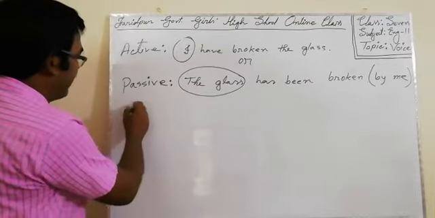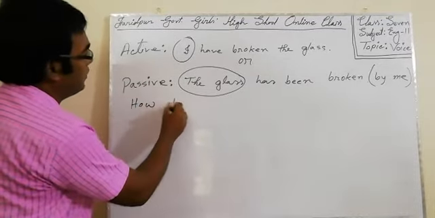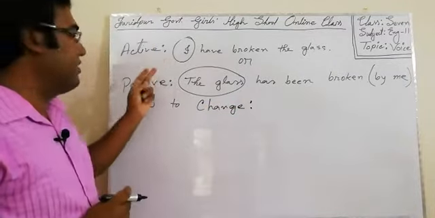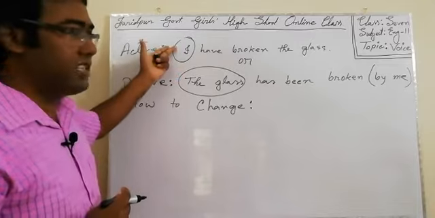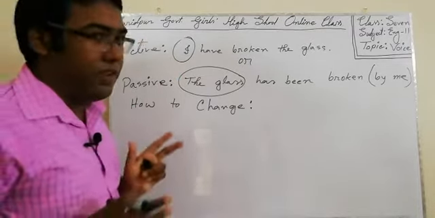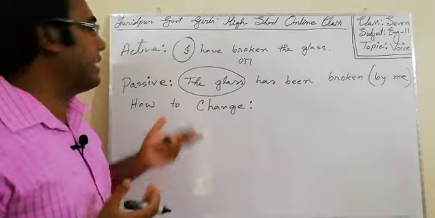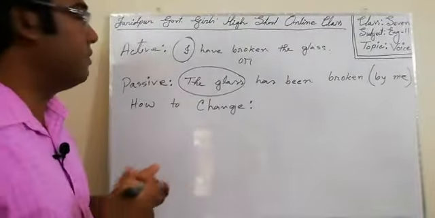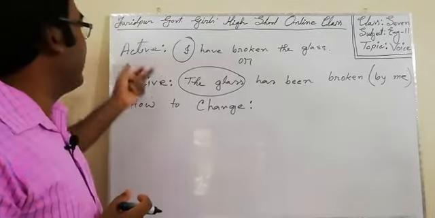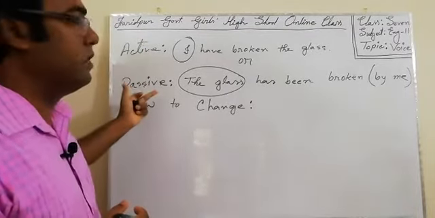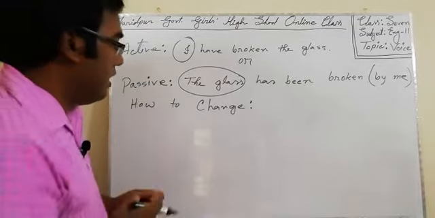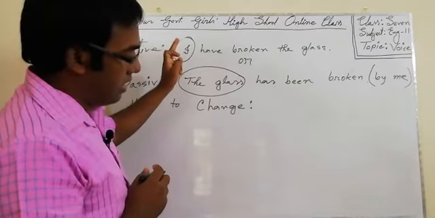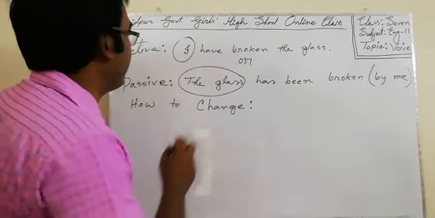Now, look at how to change. How to change from active to passive or passive to active. Actually, if we learn active to passive, then automatically passive to active will be done, because if you can go forward, of course you can come back. So, I am describing how to make passive from active. I am using the same sentence again to make you understand.